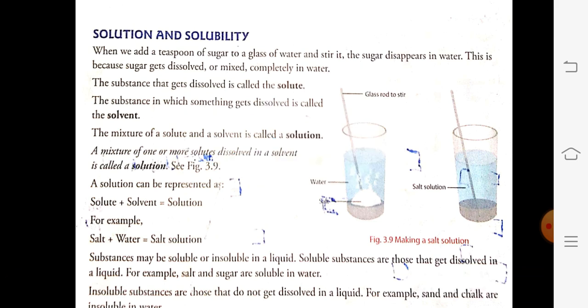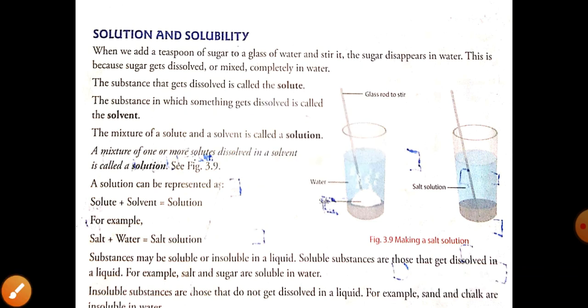So this sugar is called a solute. The substance that gets dissolved in the liquid is called the solute. Now, if the sugar is called the solute, then what will water be called? The water will be called the solvent.